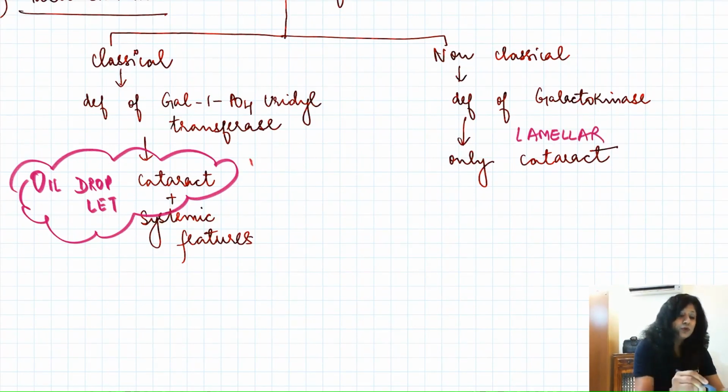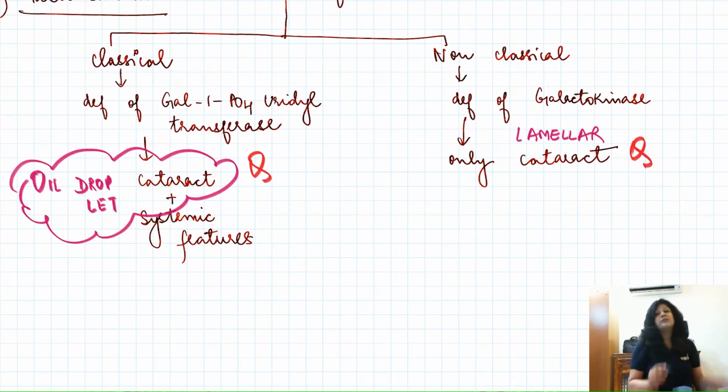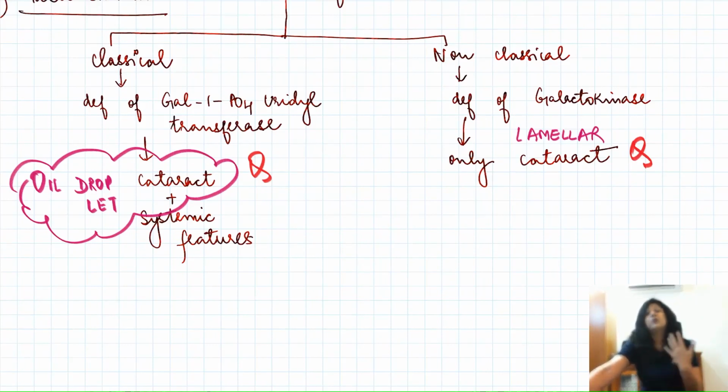Now again, two fancy names of the cataract, very important. And in ophthalmology, one thing also happens, you will get so many signs with the same name. Arlt's triangle, then you will get the snow banking also, snow blindness also, snowball opacities also. You get the oil droplet reflex also, you get the oil droplet cataract also. So you have to be very beware of these things. Be very cautious. Here we have oil droplet cataract along with the systemic features, while here I have only cataract.